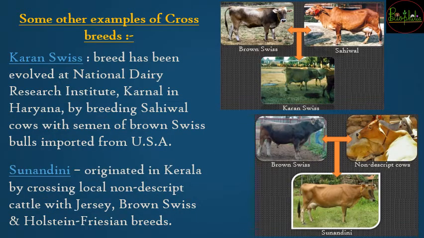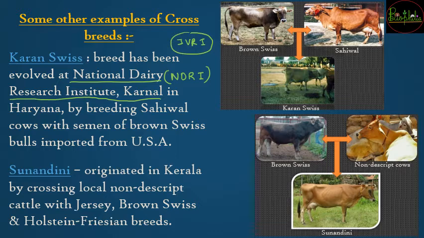Now there are some other examples of crossbreeding in cattle. Karan Swiss is going to be a breed that was developed at the National Dairy Research Institute in Karnal. NDRI is the long form, and it is again going to be a very important long form that you need to remember. Just like during plant breeding we had studied about IVRI, that was IVRI which needs to be remembered. There was one more term that was IRRI.